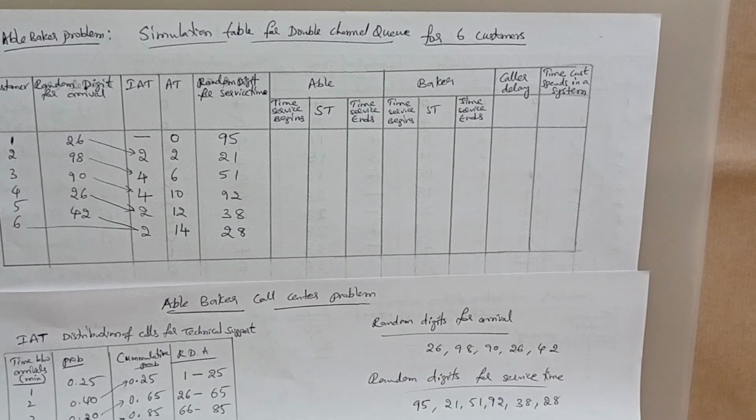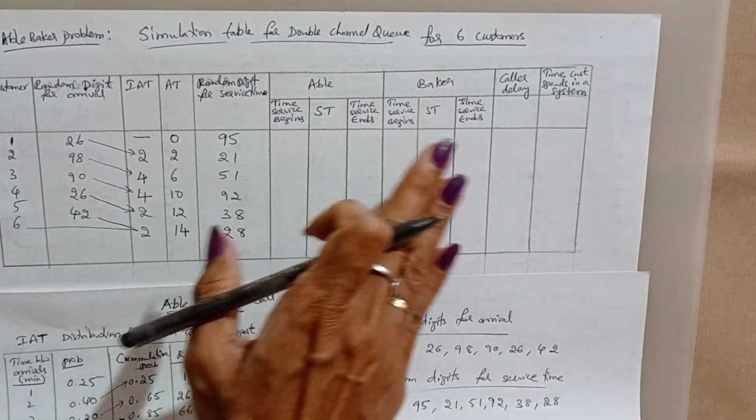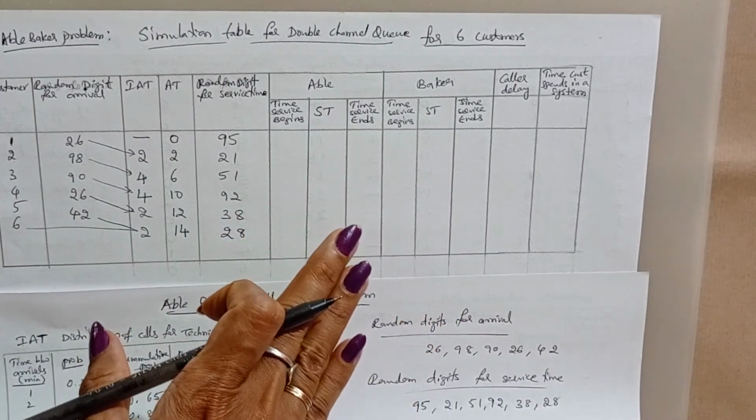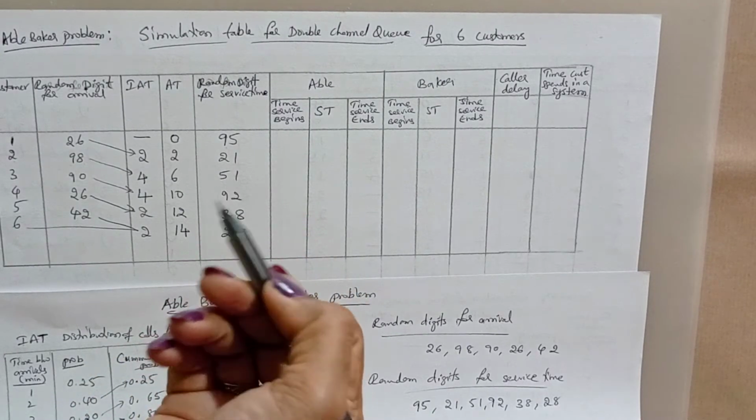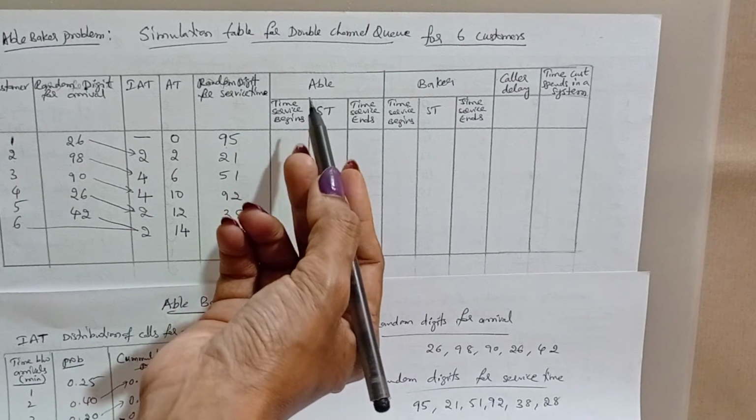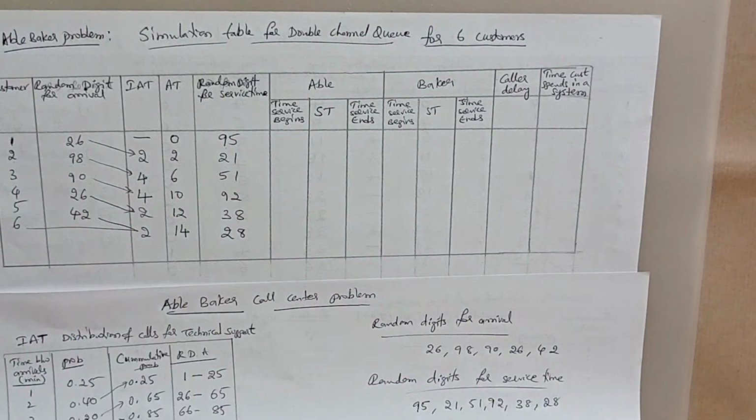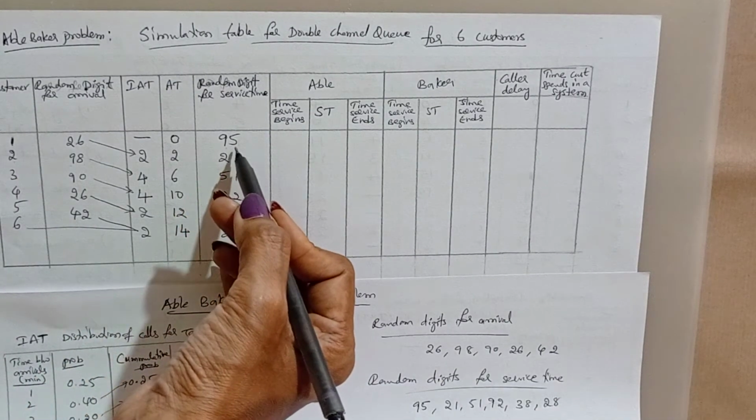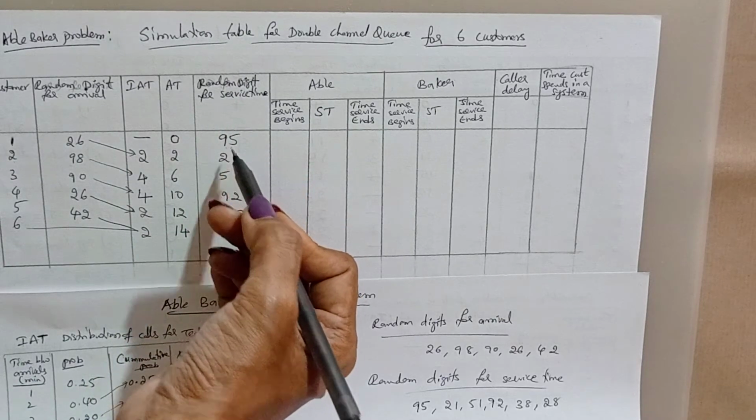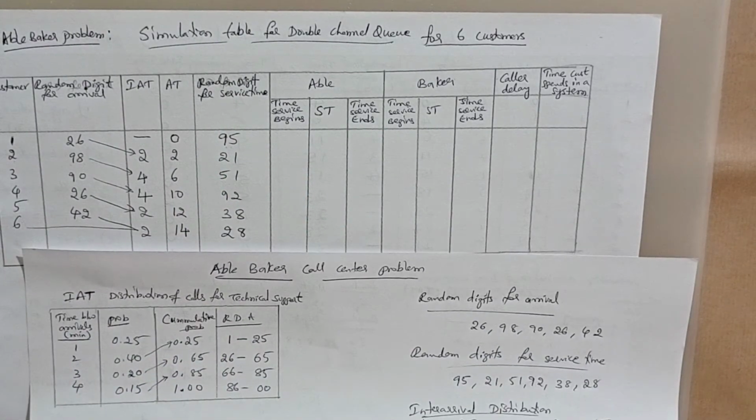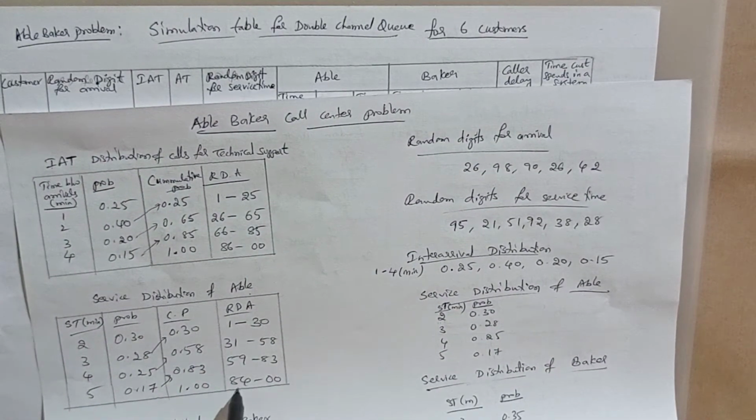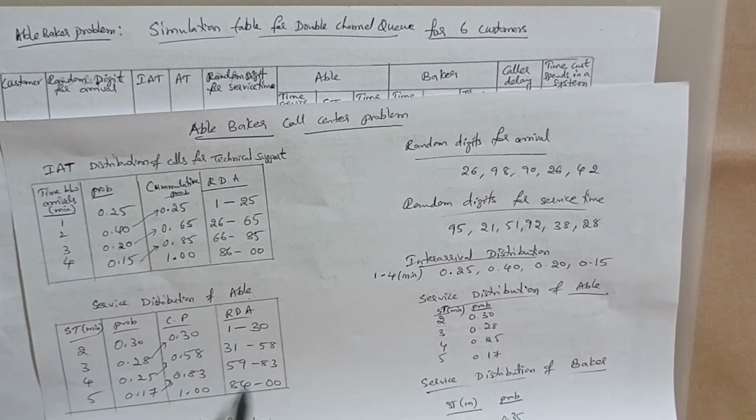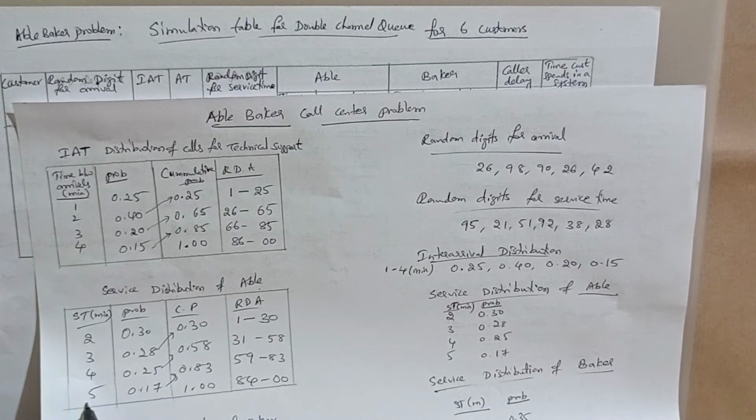First, both the servers are idle. That means both callers are idle initially. When a call for technical support comes, the first to receive it is Able. Able receives the first call because he is more experienced. So for the random digit 95 for service time, we always check the Able distribution table. 95 is between 84 and 00, so the service time is 5 minutes.